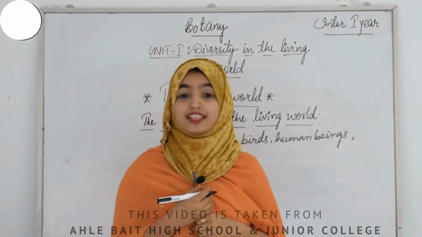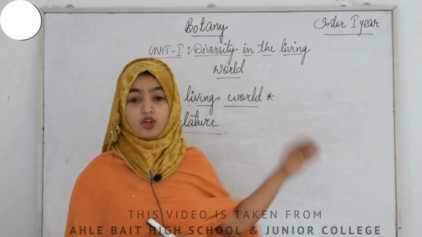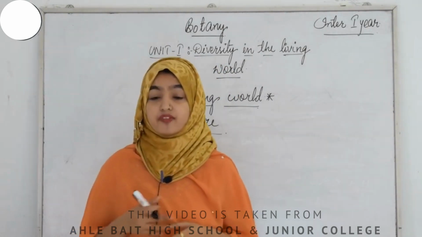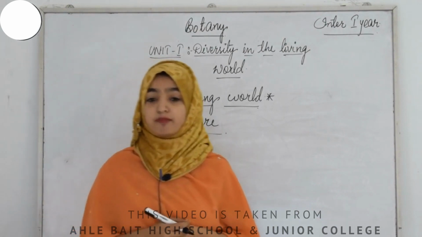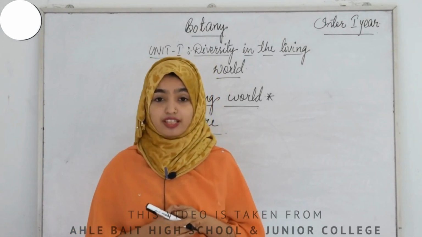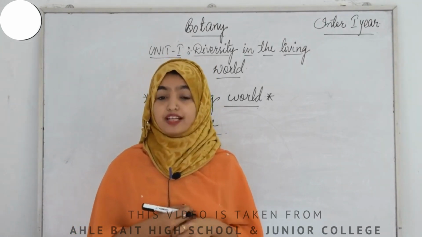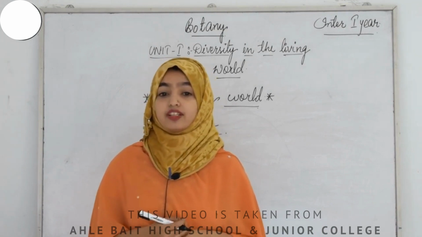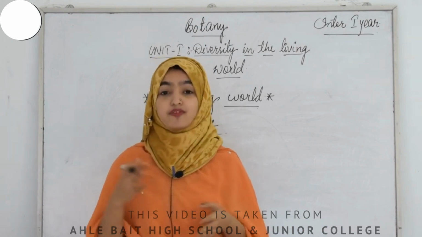Now let us proceed towards nomenclature. As we discussed in the beginning of our class, nomenclature refers to the naming of organisms, okay? The naming that will be given to the organisms will be considered as nomenclature. We know the plants and animals in our own area by their local names, right? In our localities, we call the plants by their local names. But these local names would vary from place to place, even within a country. Right? Agree or not? These plants will be having different names in different places.